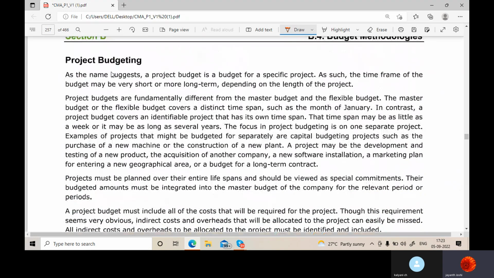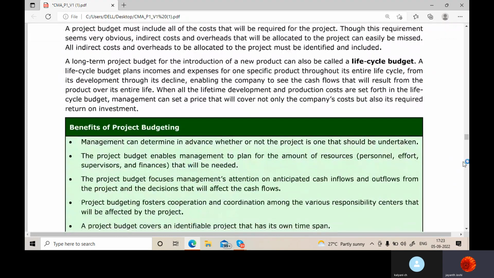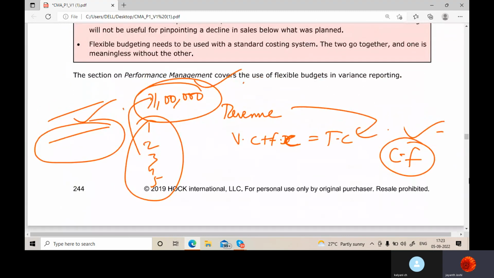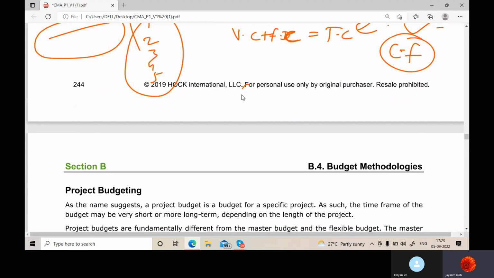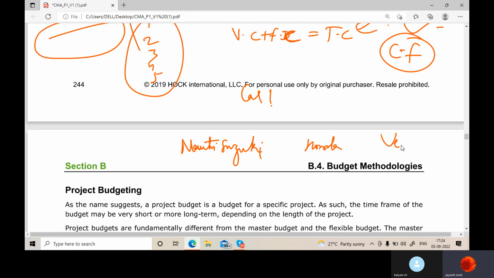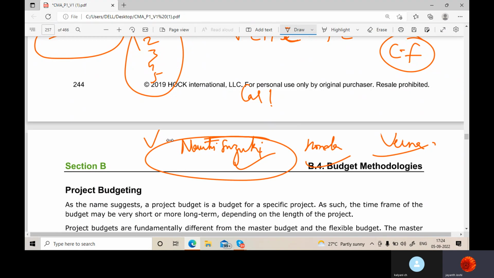Okay, so as the name suggests, we see life cycle budget. Now, what is life cycle budget? Let's say we want to buy a car, and we opted for Maruti Suzuki. We opted for Honda. We opted for Verna. We want to take any of the cars, but we see which one is giving me the least life cycle cost.